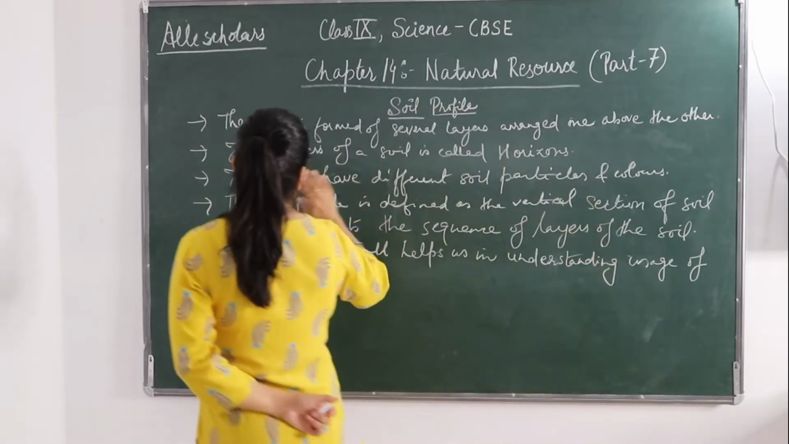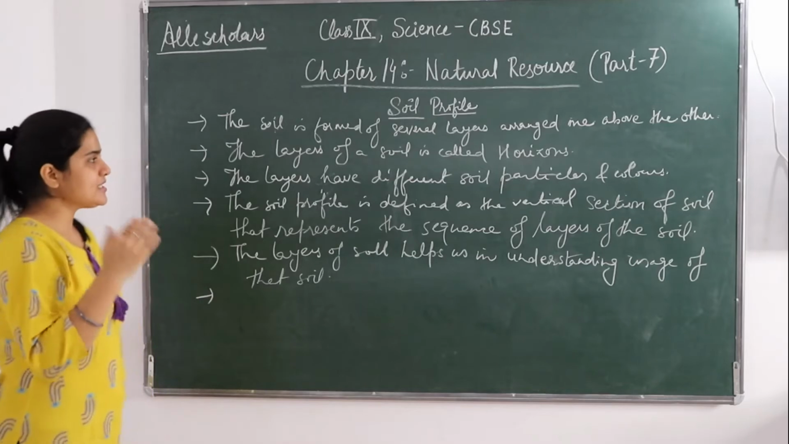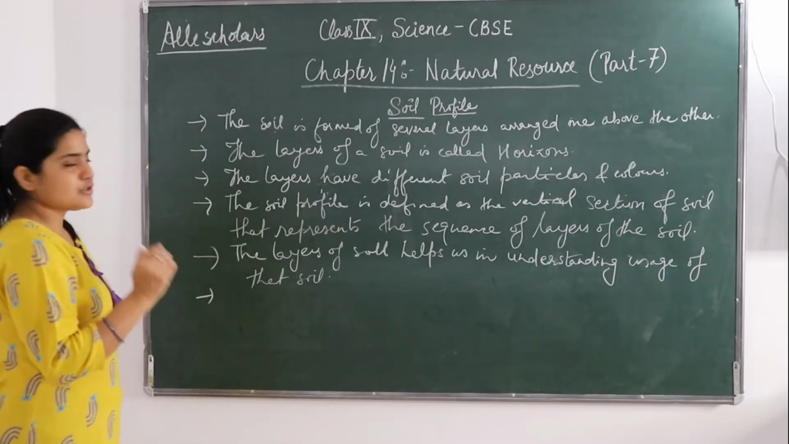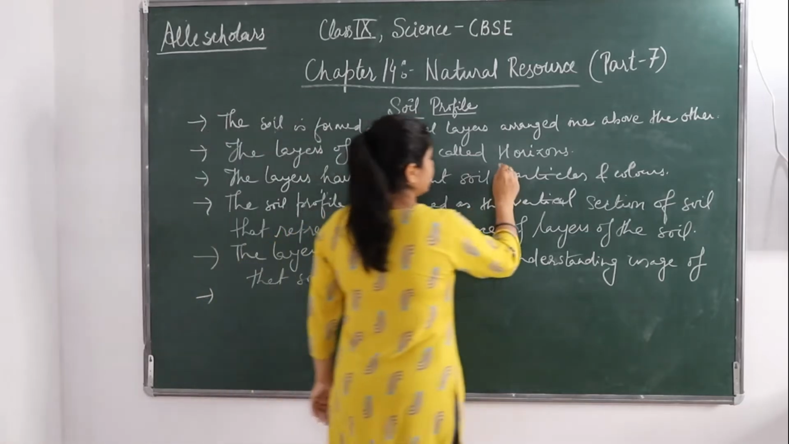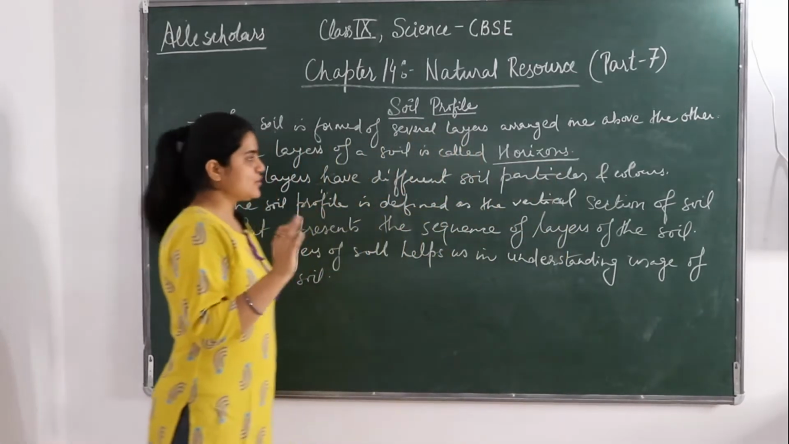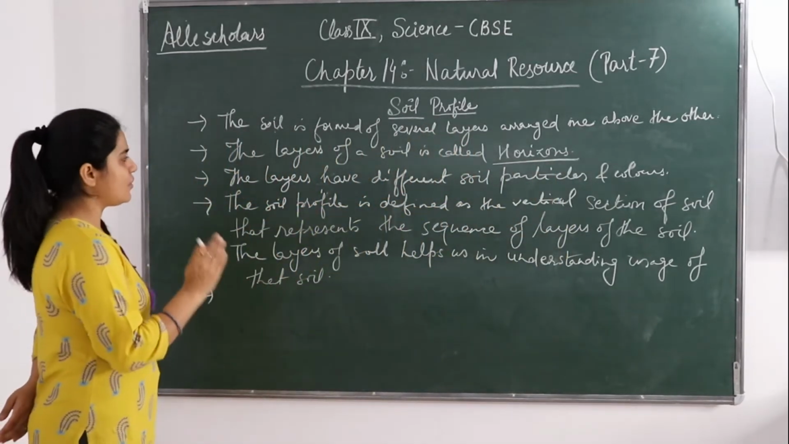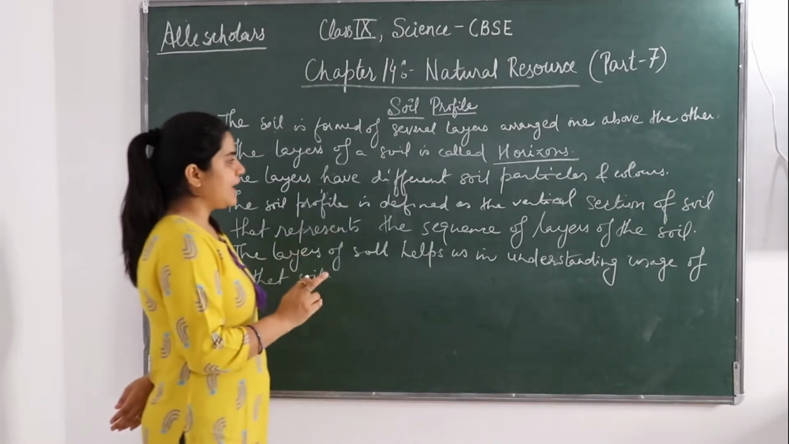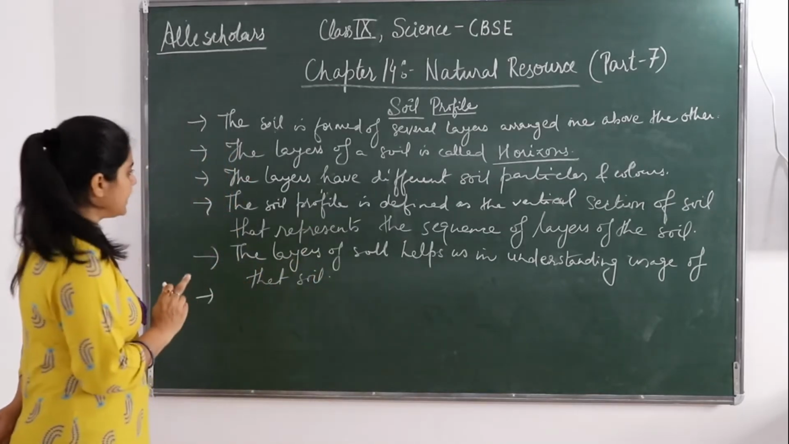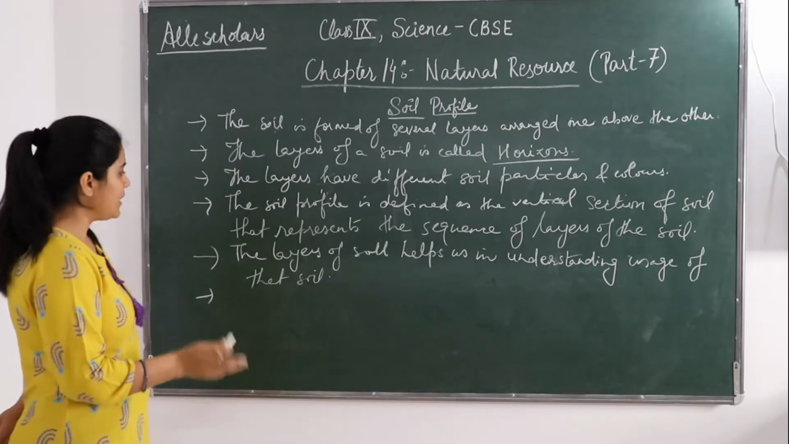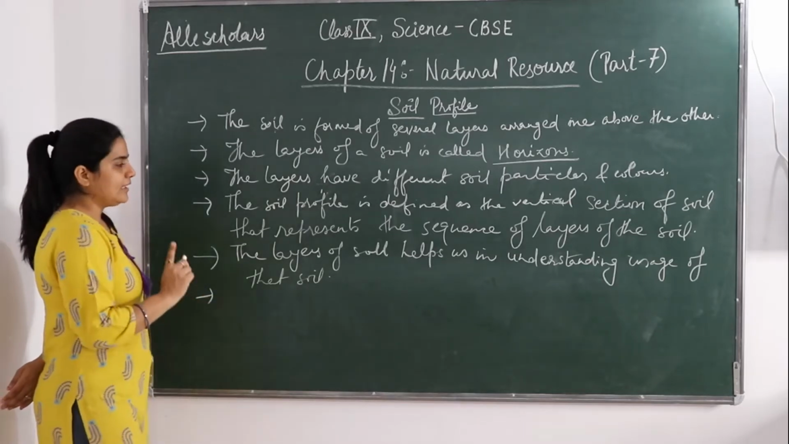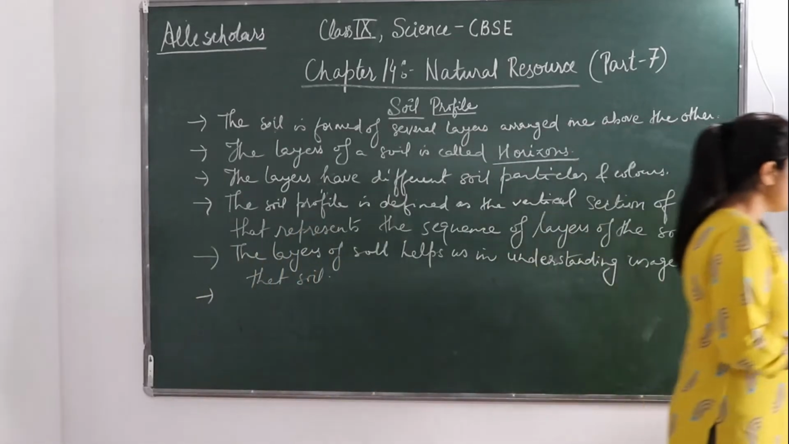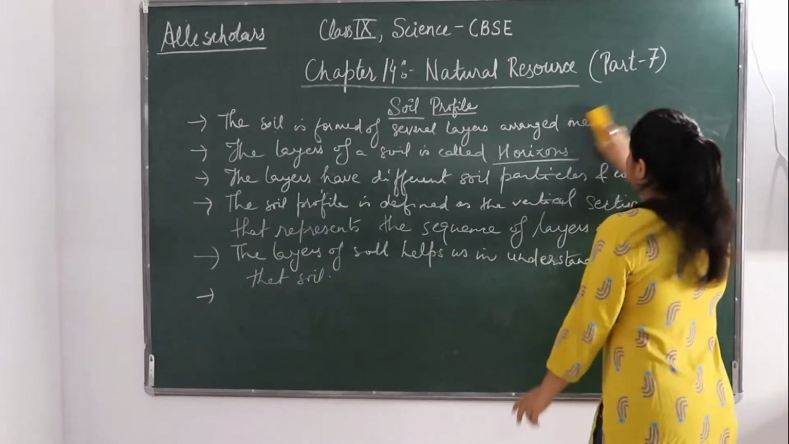A soil is formed of several layers arranged one above the other. The layers of a soil are called horizons. This is very important. The layers have different soil particles and color. The soil profile is defined as a vertical section of the soil that represents the sequence of the layers of a soil. The layers of soil help us in understanding the uses of the soil. Okay, so this was about the soil profile.